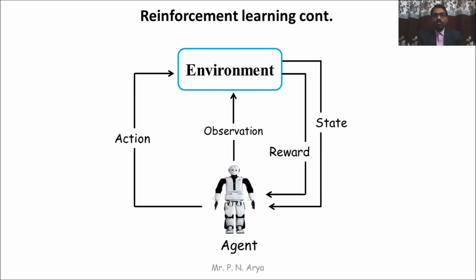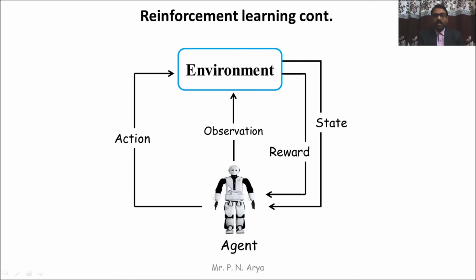How does reinforcement learning work? Suppose this is the agent, and the agent performs some actions. When the agent performs the correct action in the environment, it gets some rewards and reaches a particular state.